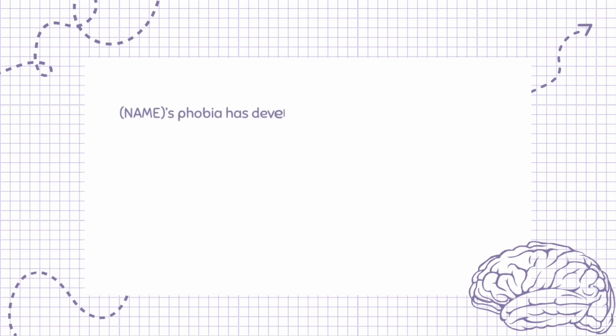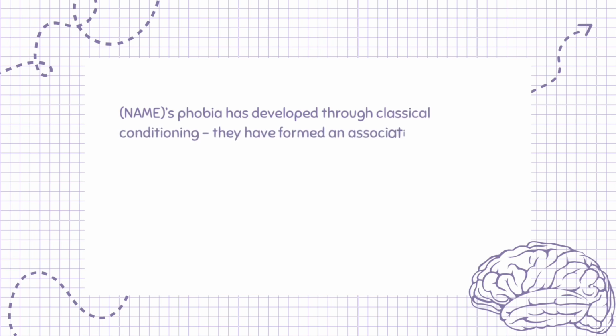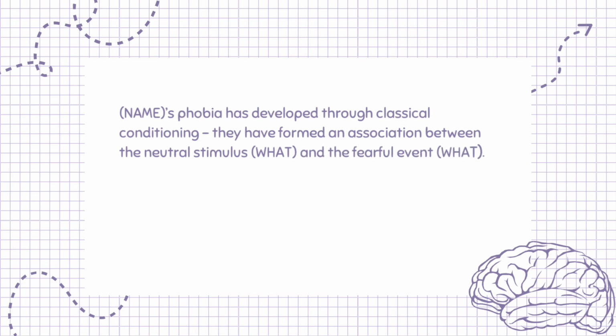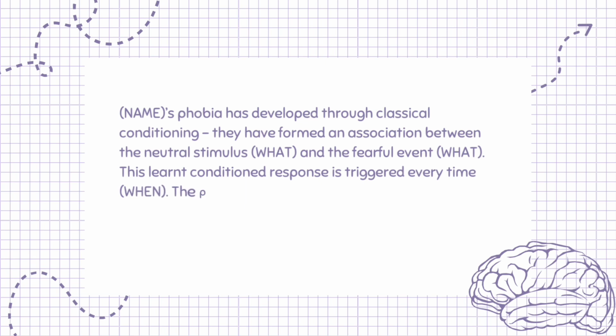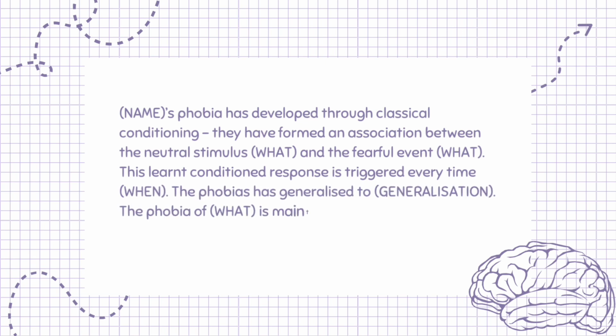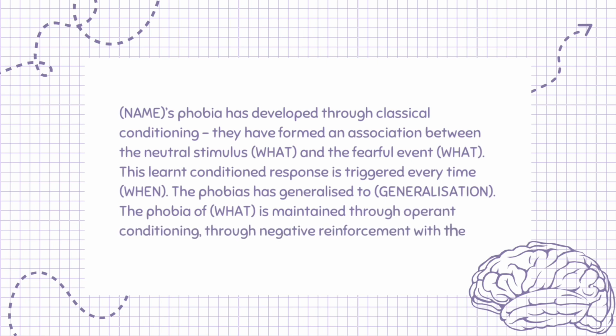Name's phobia has developed through classical conditioning. They have formed an association between the neutral stimulus, what, and the fearful event, what. This learnt conditioned response is triggered every time, and the phobia has generalized through generalization. The phobia of what is maintained through operant conditioning, through negative reinforcement, with the relief they feel when avoiding what.